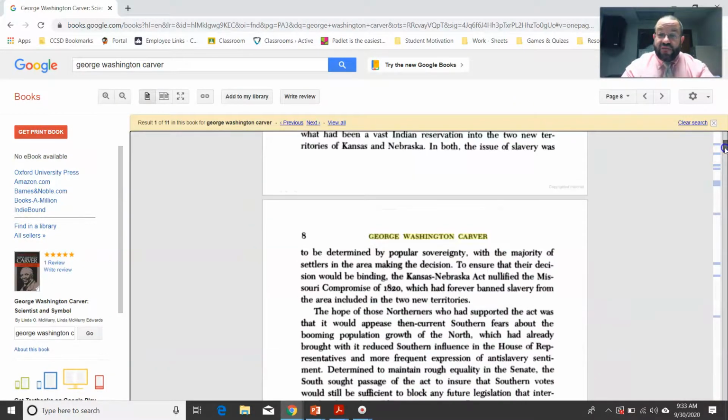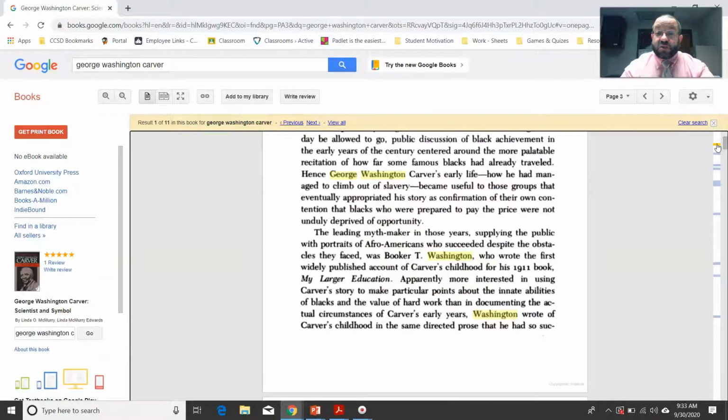And sure enough, I can start seeing things. Now, the cool thing with Google search is that because I searched for George Washington Carver, if I don't find a book on George Washington Carver, okay, I might see some results in the book that are highlighted, okay? So you can see here George Washington Carver's early life, so on and so forth. So you can kind of see how that might be helpful. Now, not everything will be available for free, okay? Some things you'll have to just kind of use the tools around there to help find it, but this might help point directions out for you.